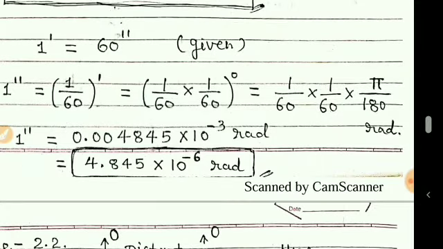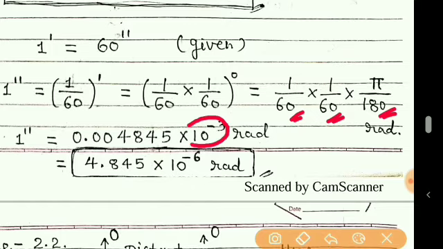Now to make the calculation simple, you can see there are 3 zeros in the denominator. So for 3 zeros, we write 10 raised to minus 3. Because they are in the denominator, the power is minus 3.